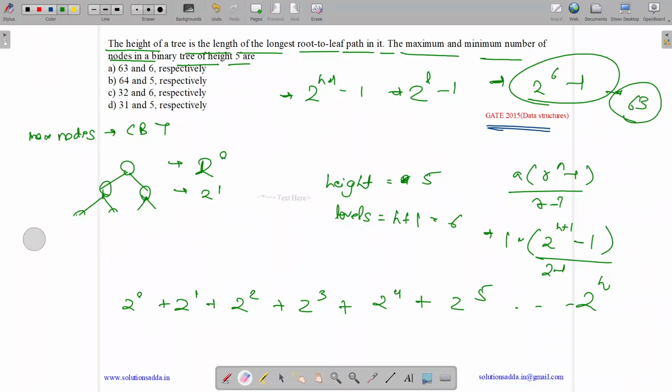And what is the case for the minimum number of nodes? Min nodes means skewed tree.